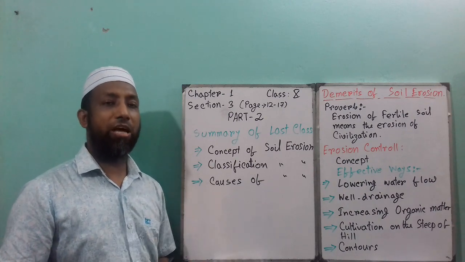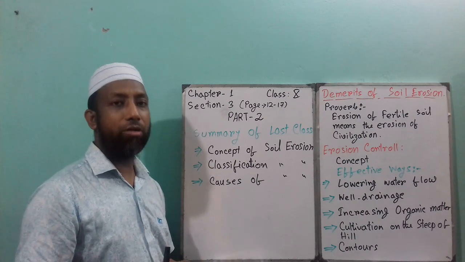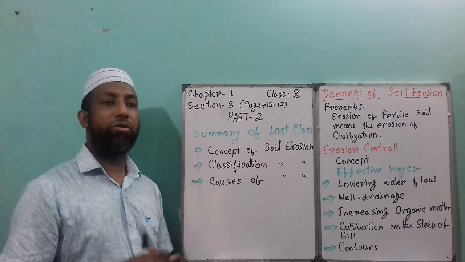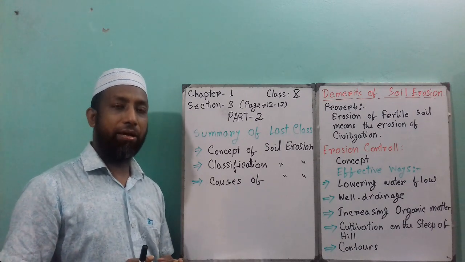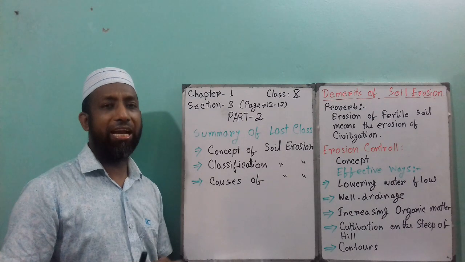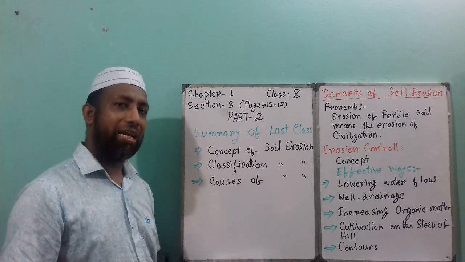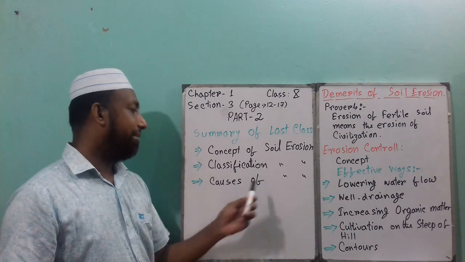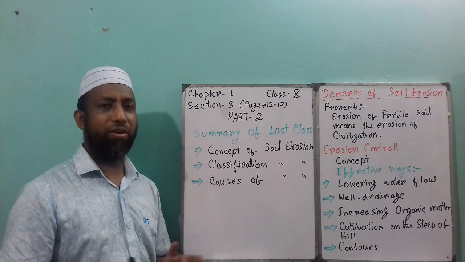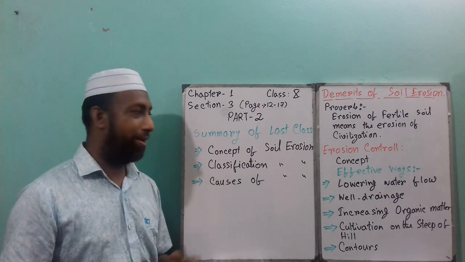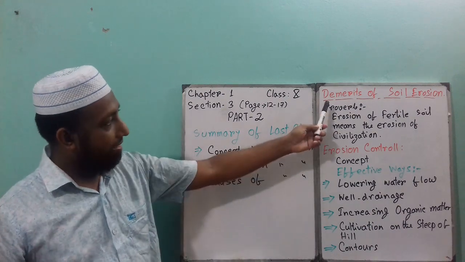Due to rainfall, there are four types of erosion: sheet erosion, rill erosion, canal erosion and riverbed erosion. We discussed this in the last class, along with the causes of soil erosion, that is rainfall, wind, and many things. We start today.